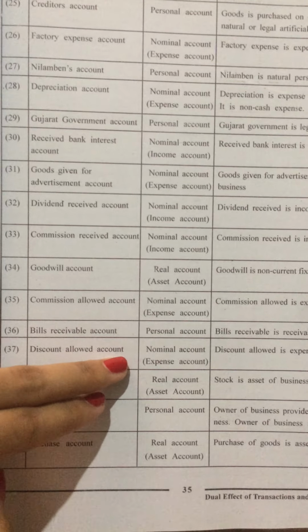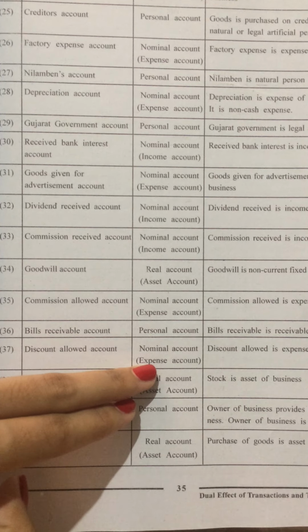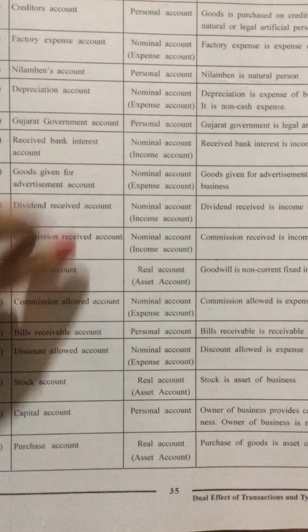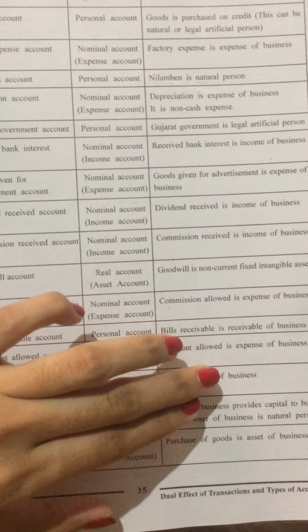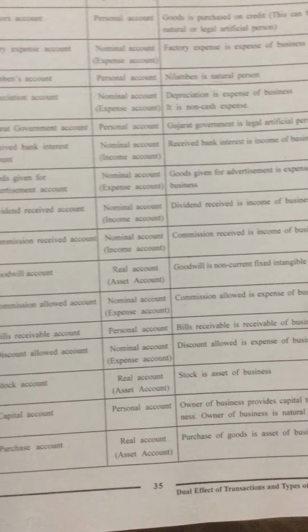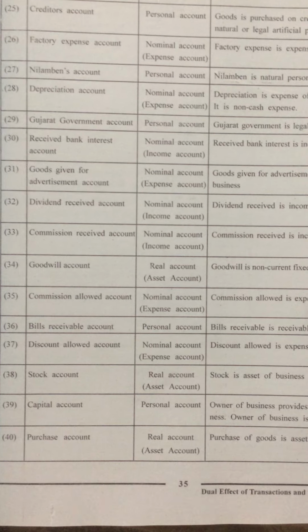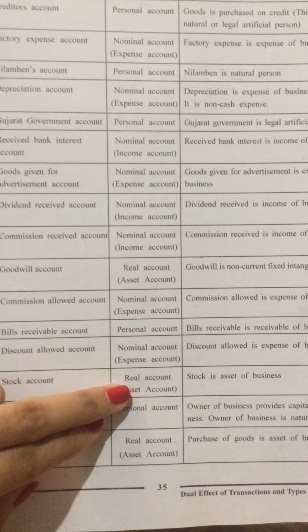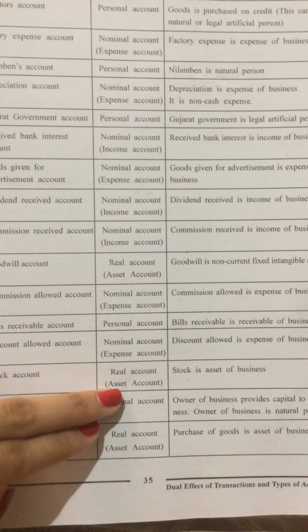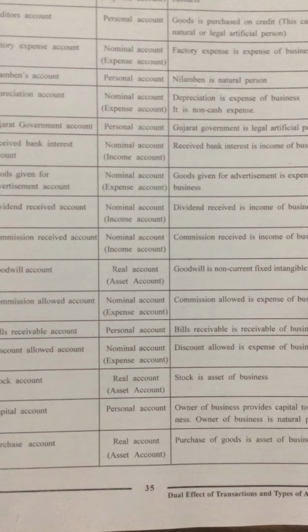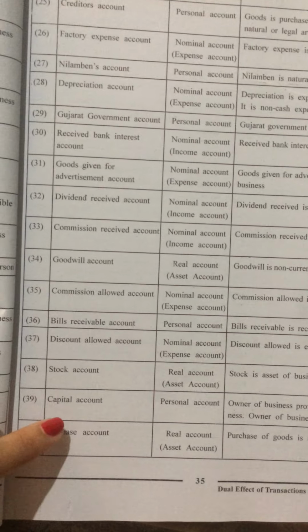Discount allowed account, that would be under the nominal account, or we can say that expense account, because discount allowed is an expense of business. Then the stock account is a real account, or we can say that asset account, because stock is assets of the business.